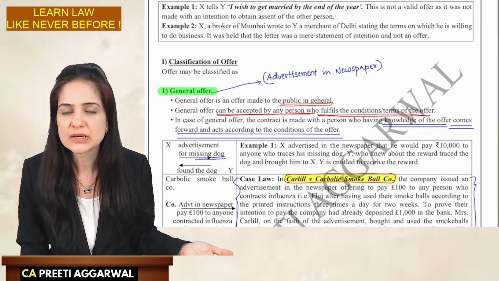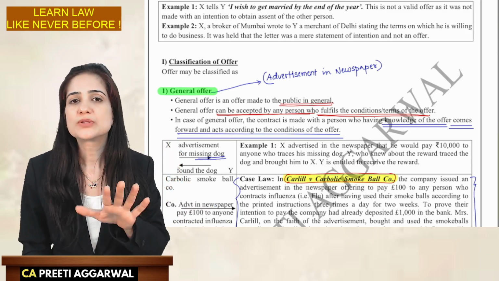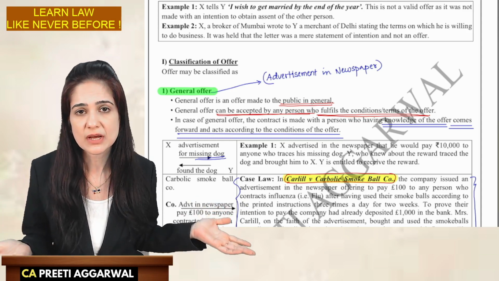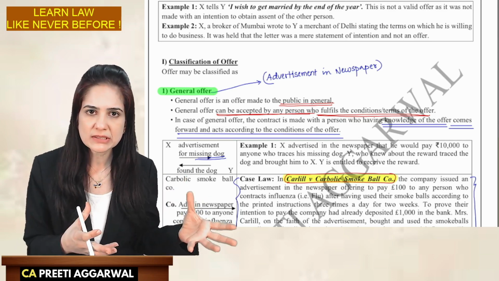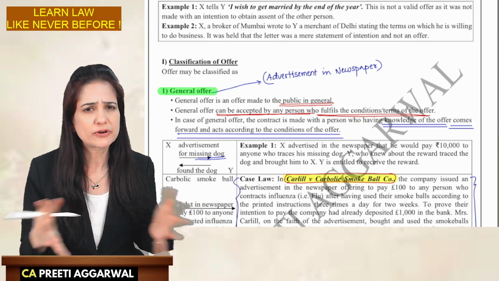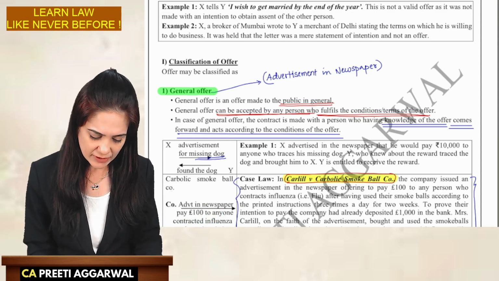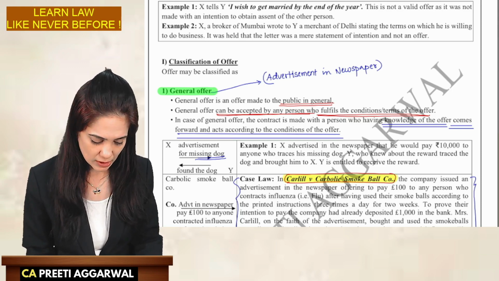It is usually considered. See, I can't be very specific because law does not depend on what is given in the textbook. It depends on facts and circumstances of the case, the way the things are mentioned. So suppose the wordings indicate that it is invitation to offer, we have to keep our options open, no? But in most of the cases, advertisement in the newspaper is considered as general offer.